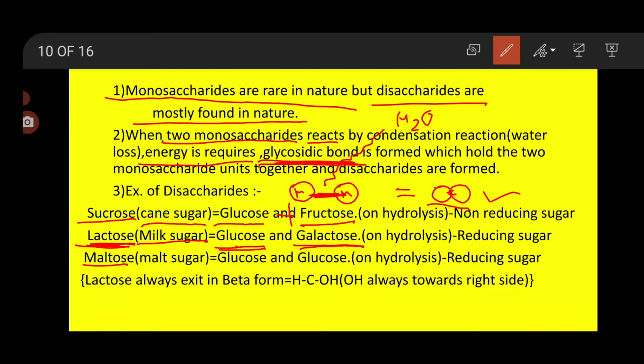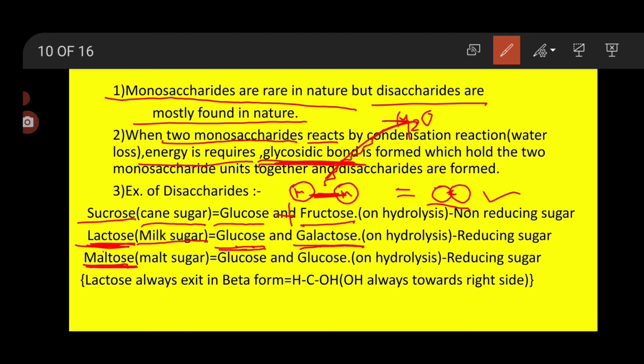When these two sugars combine with each other, a water molecule is lost, condensation is taking place, and they form lactose. The third example is maltose. Maltose means the sugar which is present in malt. Malt means whatever remains of the sugar cane after we take the sugar cane juice. The sugar present in that remaining part of the sugar cane is called malt, so that sugar is called maltose.